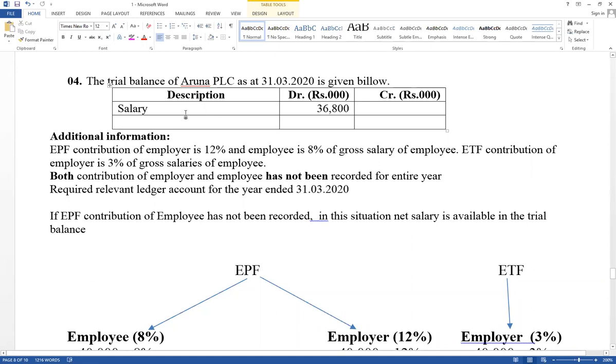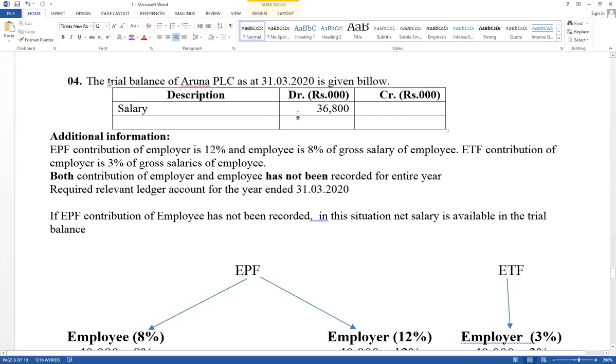It has not been given clearly, so we have to decide. Try to recognize whether net salary or gross salary is available in the trial balance. How to decide it? It depends on the EPF contribution of the employee. If it has not been recorded in the salary account, it is net salary. If the contribution of employee has been recorded, it is gross salary. That is the way you have to decide.